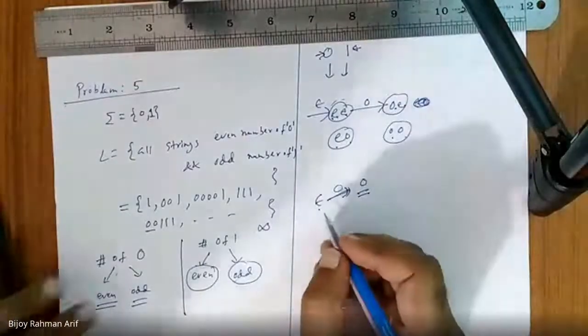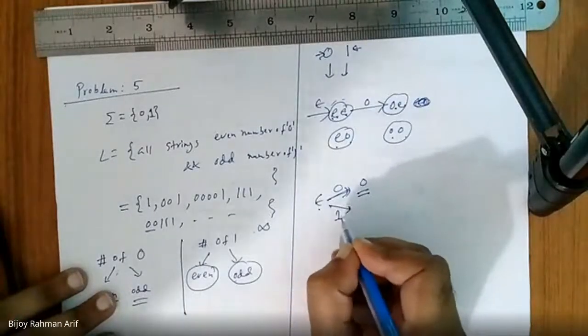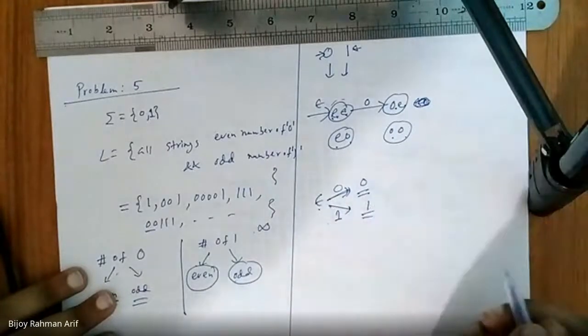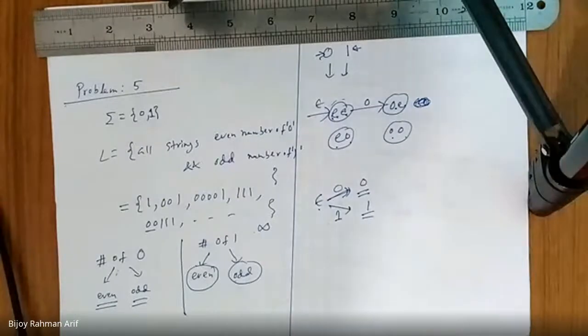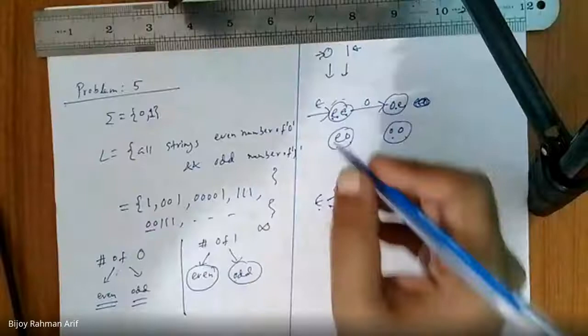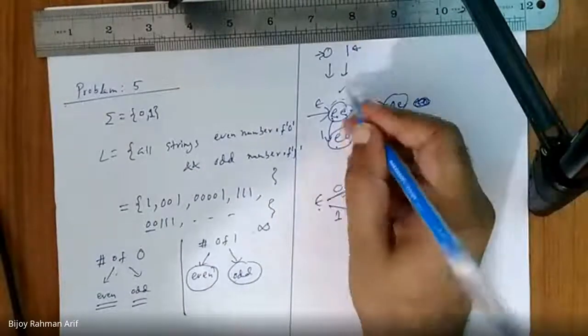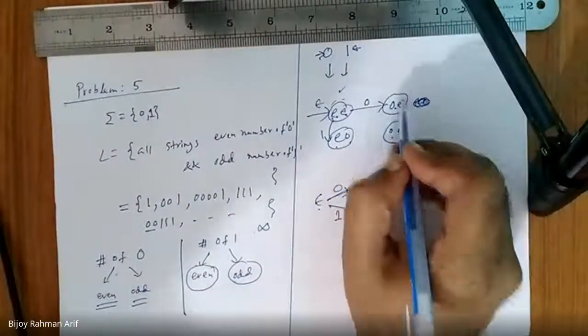Zero. On the other hand, from this state, if I get 1, my new string is 1. So here I have 0 number of even, 1 number of 1. So which state should I go to? EO. Fine, this one is done. Let's go to this one.